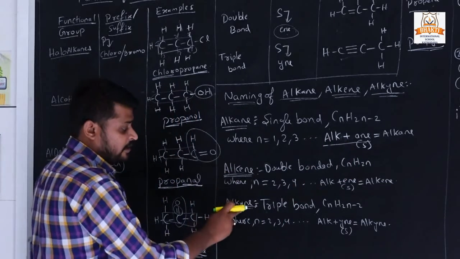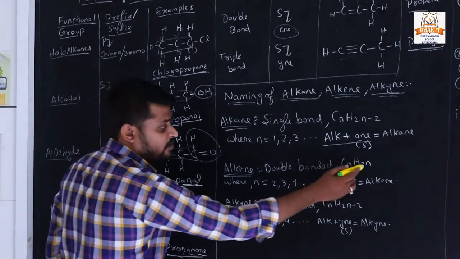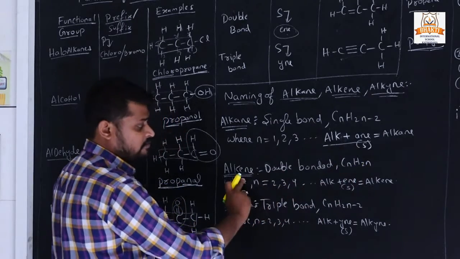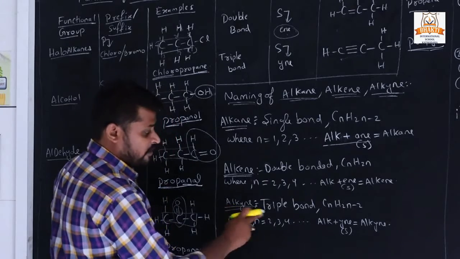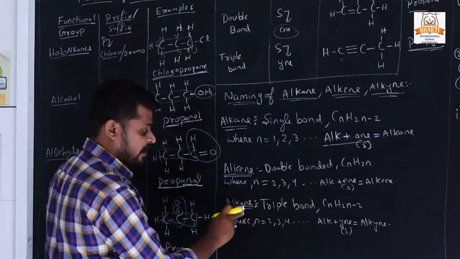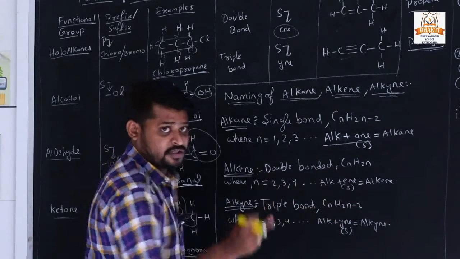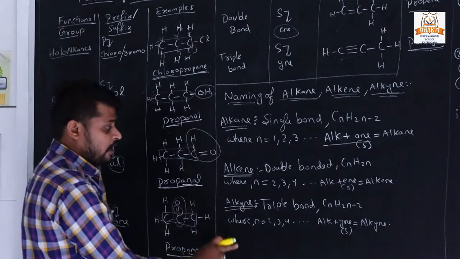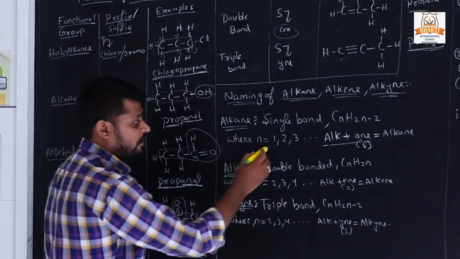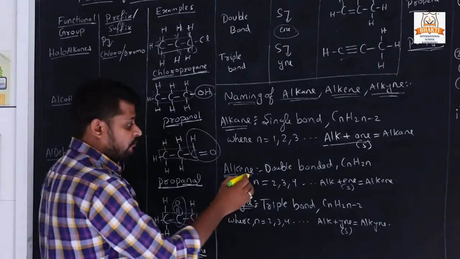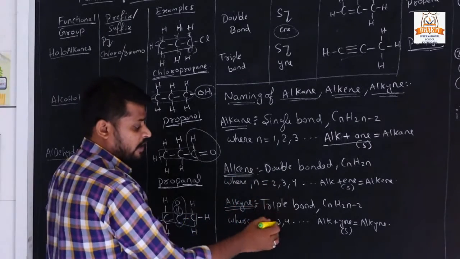Now in alkene and alkyne, for alkene a double bond is present and the general formula is CnH2n. For alkyne a triple bond is present, so it is from the alkyne group, and CnH2n-2 is its general formula. Now here n starts from 1, 2, 3 for alkane, but for alkene and alkyne it starts from 2, 3, 4.